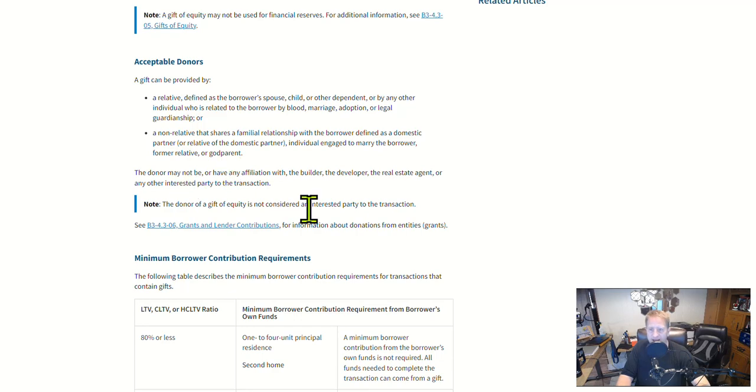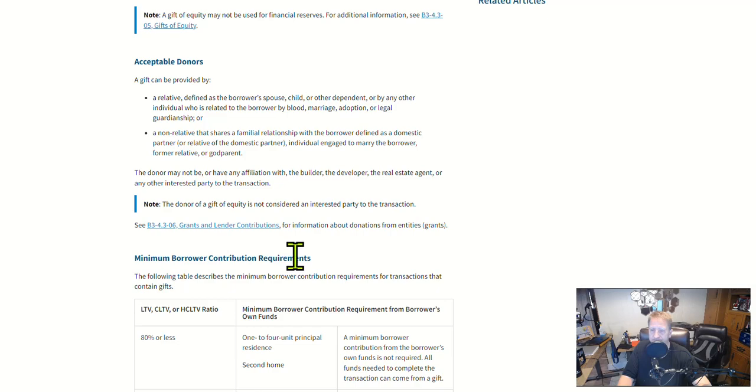The donor may not be or have any affiliation with the builder, developer, real estate agent, or other interested party to the transaction. So there's the trick there. The real estate agent can't say, oh, you're only $1,500 short, I'll have my buddy give it to you. That doesn't work. The donor of a gift of equity is not considered an interested party to the transaction.